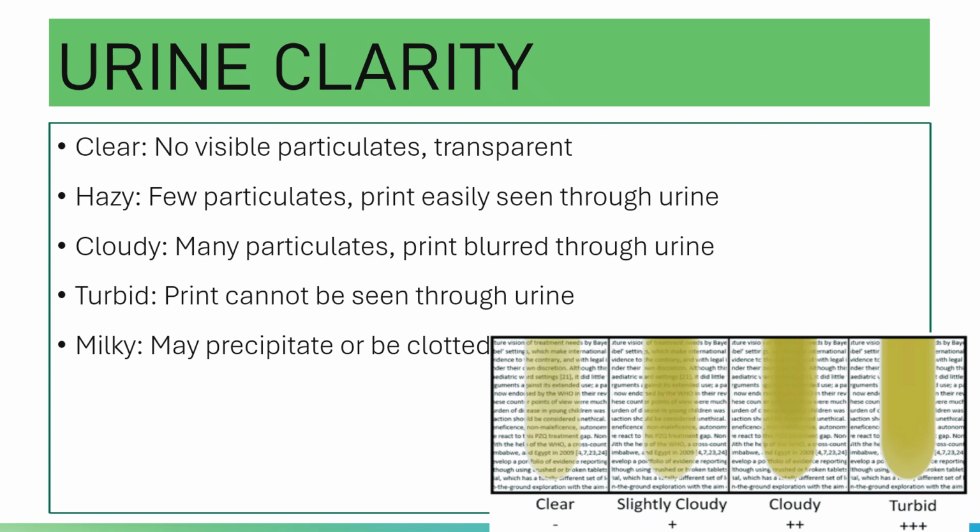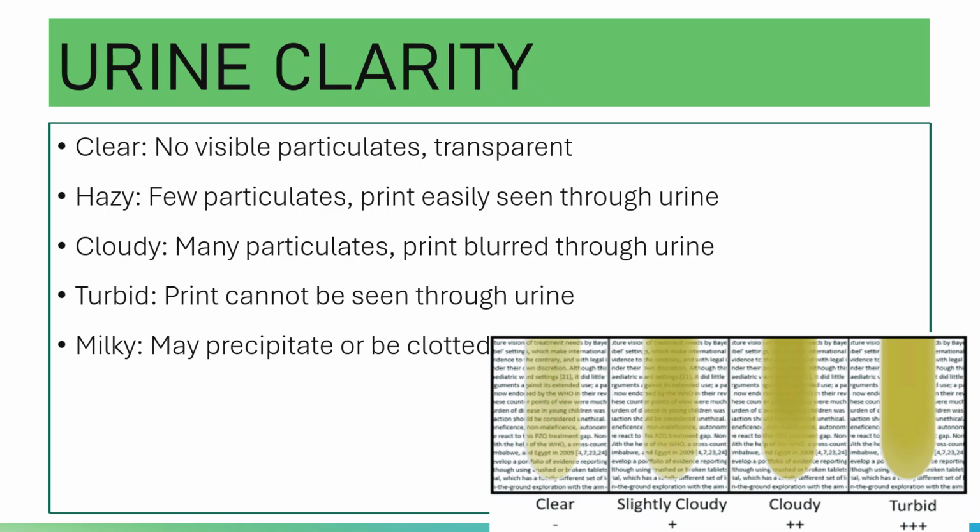Then you have hazy. When you say hazy, you have few particulates, and the print is easily seen through the urine. Cloudy means you have many particulates, and the print is blurred through the urine. When you say turbid, the print cannot be seen through the urine.